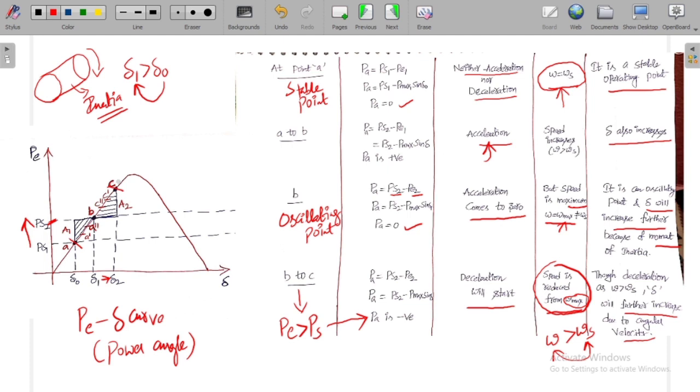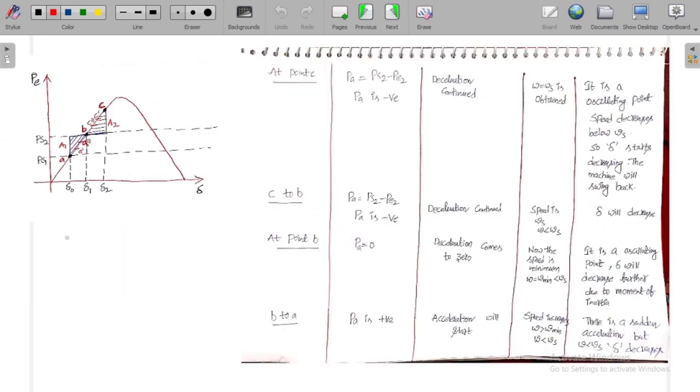Now we will see the reverse. What happens exactly after reaching point C? This is the thing which we need to understand. I am taking the same figure. Now at point C, what happens? At point C, PA is still negative. Why? This is PS2.